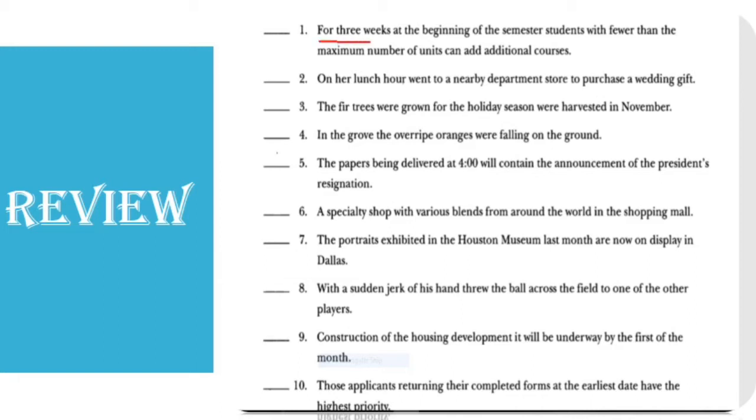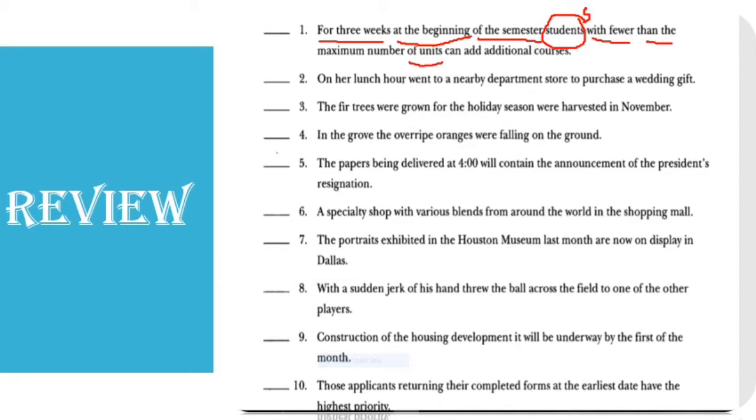Okay. For 3 weeks, prepositional phrase. At the beginning, another prepositional phrase. Of the semester, a third prepositional phrase. Then we reached the subject: students. So I have 3 prepositional phrases and then we reached the subject. Then we have "with fewer," this is a prepositional phrase, then "the maximum number," a second prepositional phrase, "of units," another prepositional phrase. So here you see we have 6 prepositional phrases in the sentence.